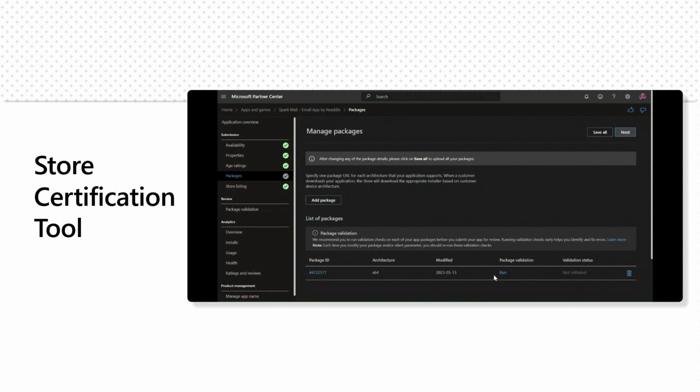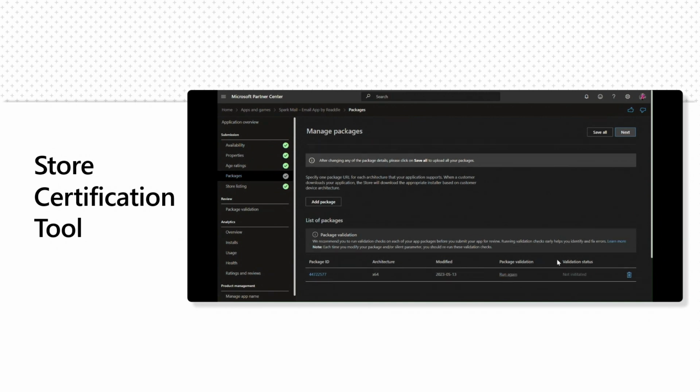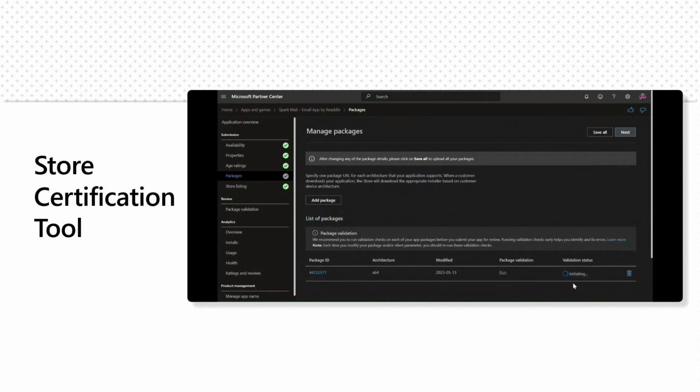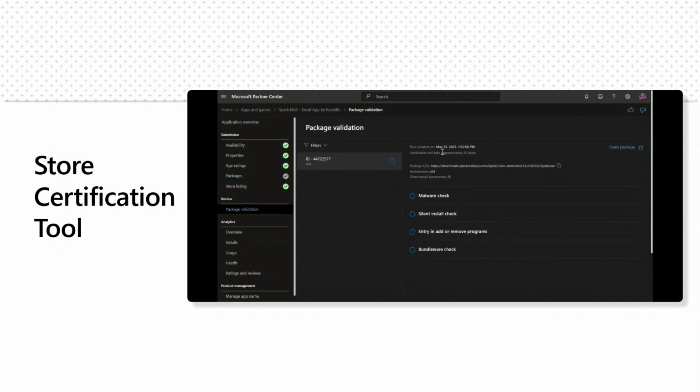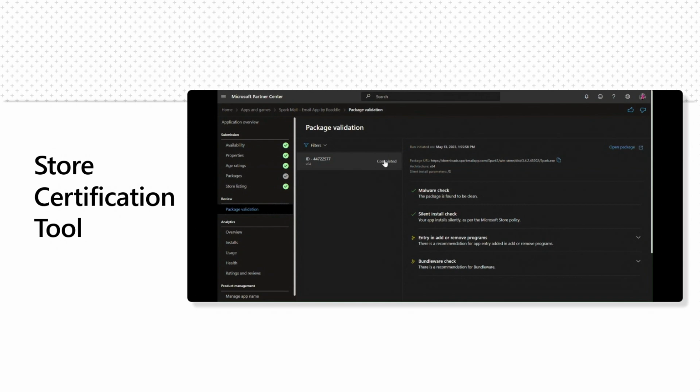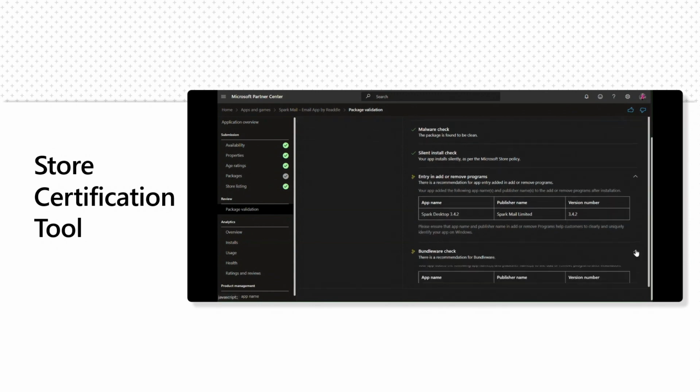And then if you select the run action in this validation process, it's going to automate the Store certification tools on your package. So the tests are being initiated, and you can view the status by selecting the View Status action, and then it will take you to the package validation page. And here you can see real-time feedback on how to improve them. Great.